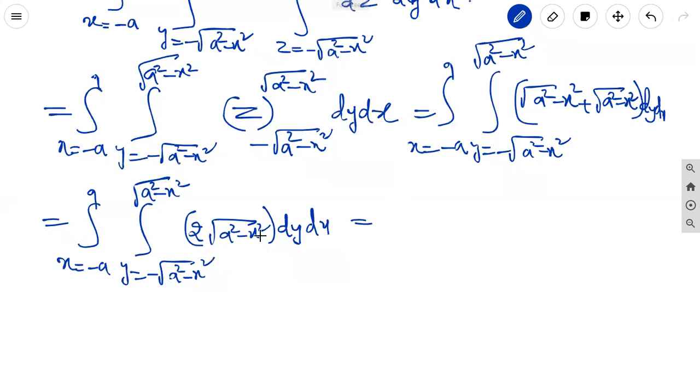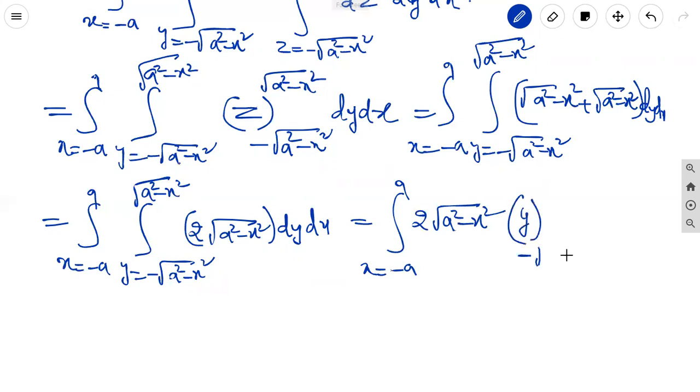Now integrate with respect to y. 1 dy means y. X limits minus a to a, 2 under root a square minus x square. Integral 1 dy means y limits from minus under root a square minus x square to plus under root a square minus x square dx.